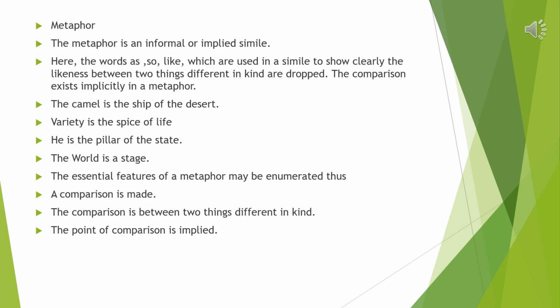Next example is the world is a stage. Here, the world has been compared to a stage. What happens on a stage? On a stage, a play is performed. There are different actors and actresses who play out different roles. They display different kinds of emotions like sorrow, joy, happiness.